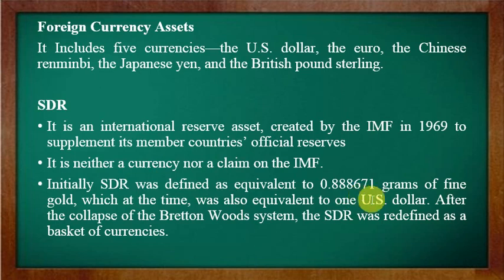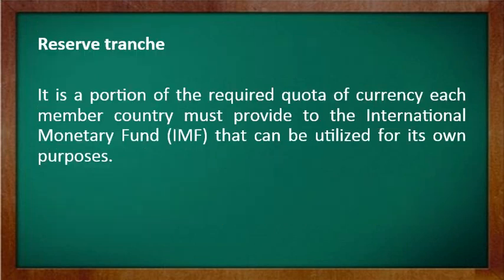So gold was running out, and in place of gold, SDR started being used. This is just a certificate which carries the value of the holding paper by each member of this IMF institution. After that this is also considered equivalent to $1. After the collapse of the Bretton Woods system, the SDR was redefined as a basket of currencies. So that is all about this SDR.